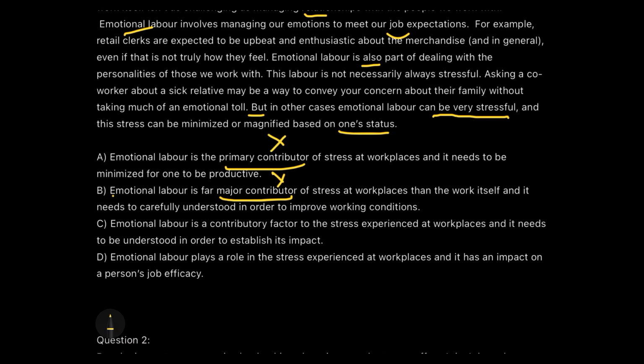Now, moving to the third option. Emotional labor is a contributory factor to the stress experienced at the workplaces, and it needs to be understood in order to establish its effect. The first part seems absolutely correct. That is one of the contributory factors at workplaces. But the second part says that it needs to be understood in order to establish its effect. Whose effect? Emotional labor's effect or impact. So were we anywhere talking in the passage about the impact of the emotional labor upon us? No, it's just the stress we were talking about in relation to the EL, that's emotional labor.